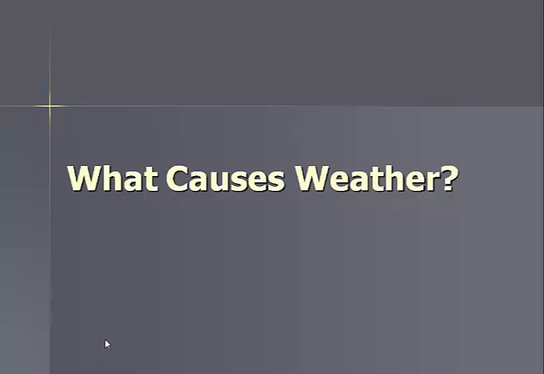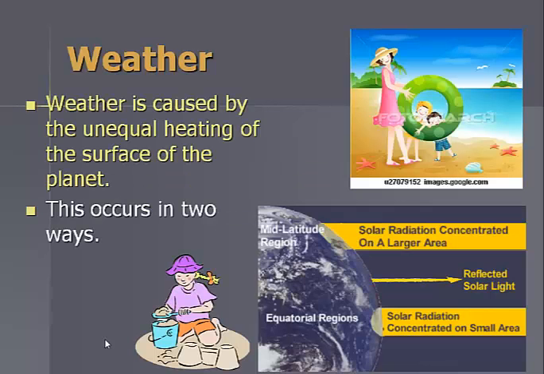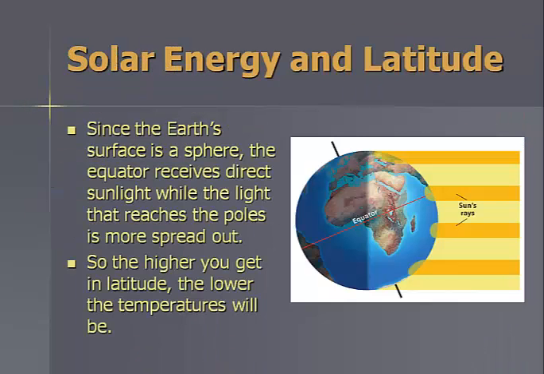What causes weather? Weather is caused by the unequal heating of the surface of the planet, and this occurs in two ways: solar energy and latitude. Since the Earth's surface is a sphere, the equator receives direct sunlight, while the light that reaches the poles is more spread out. Here you can see it's more direct, and at the poles, the area the sun hits for each ray is much larger. So the higher you get in latitude, the lower the temperature will be because the energy is spread out.